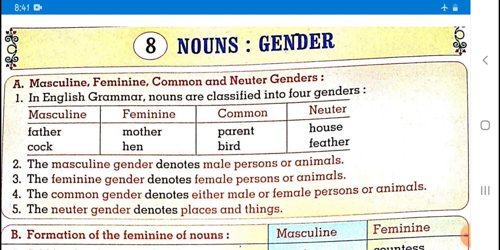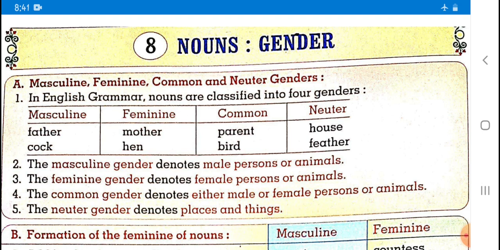Common can be considered, for example, artist, singer, doctor, nurse, teacher. So these all are common gender. Why? Because teacher can be a male also or teacher can be a female also. Student can be a girl also or student can be a boy also. That is why it is common gender.